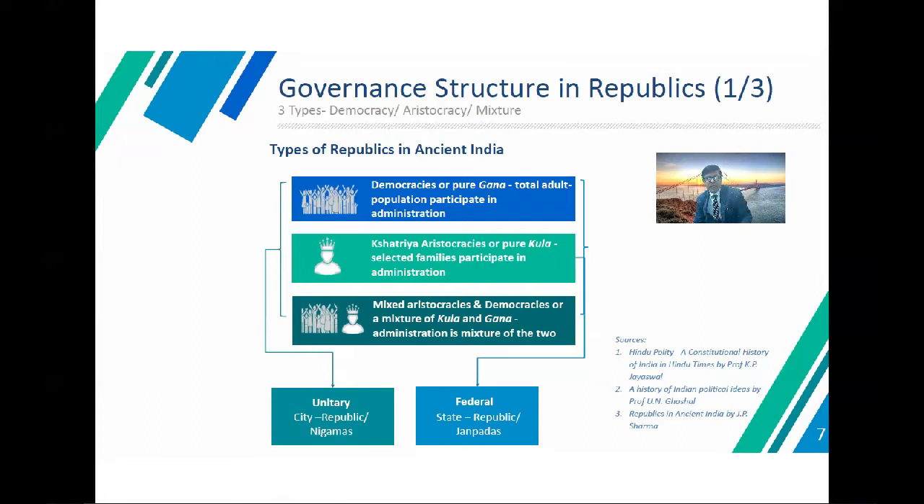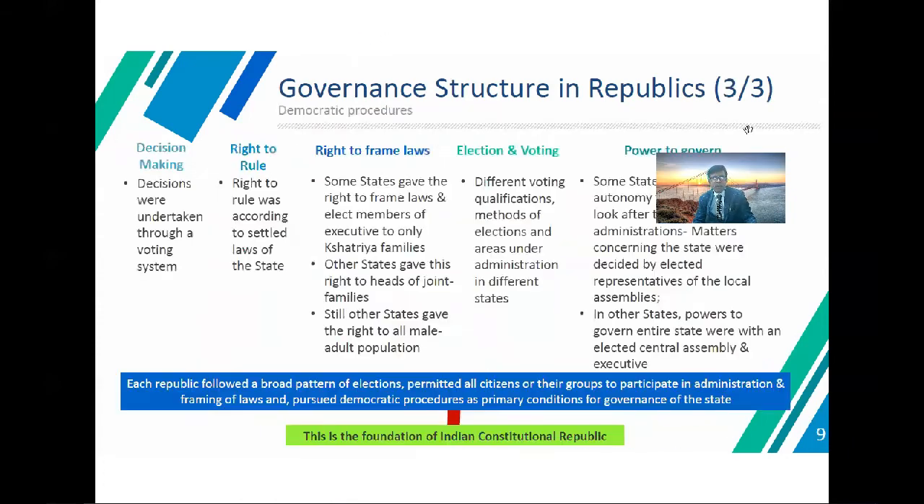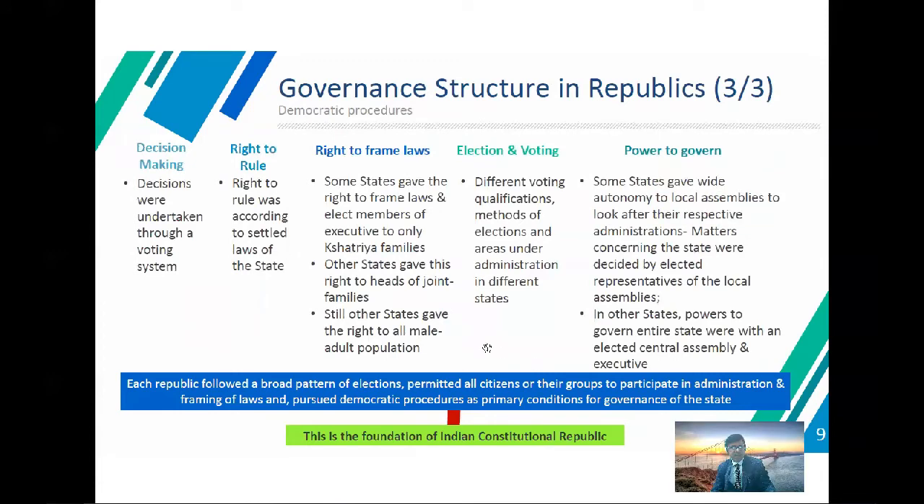So these sources are taken from Hindu polity: Constitutional History of India, or Hindu Polity by Professor J.P. Sharma; History of Indian Political Ideas by Professor J.P. Sharma; Republics in Ancient India by J.P. Sharma. He is one of the biggest historians. They worked very hard on these government structures.